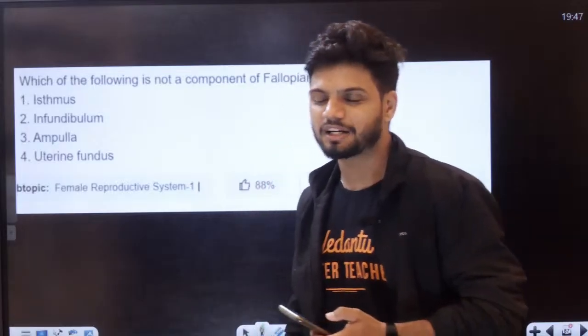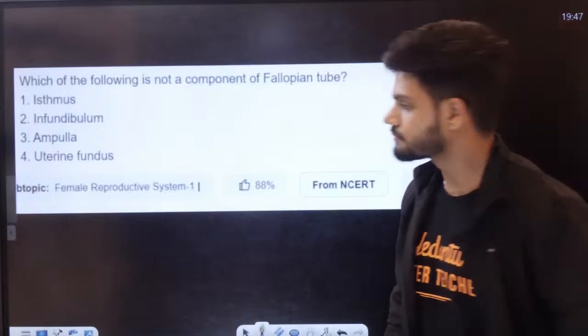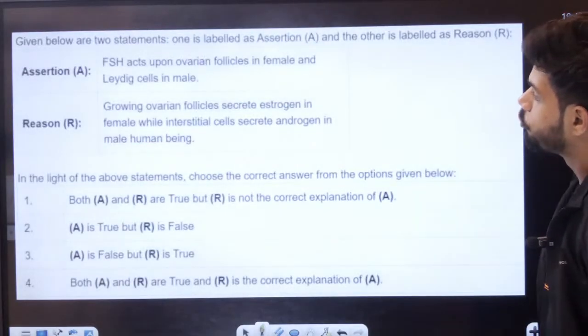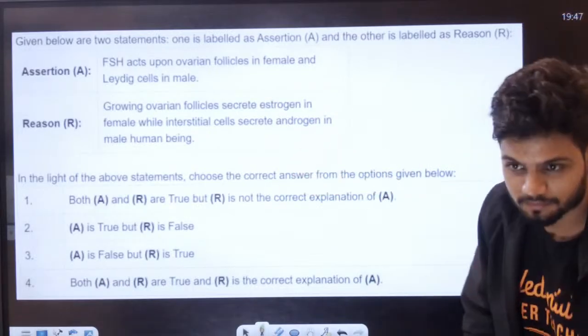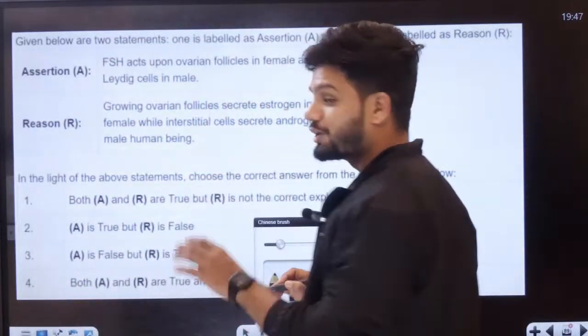Because of the uncontrolled growth of cells, carcinoma. Yes or no? Uterine fundus. This is a beautiful question. Some of you will go wrong. Let's see who will go wrong. So be ready to go wrong.